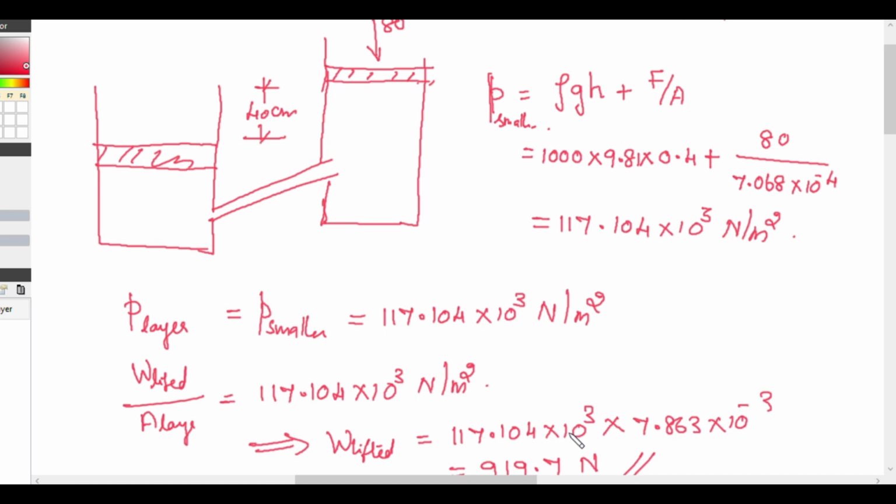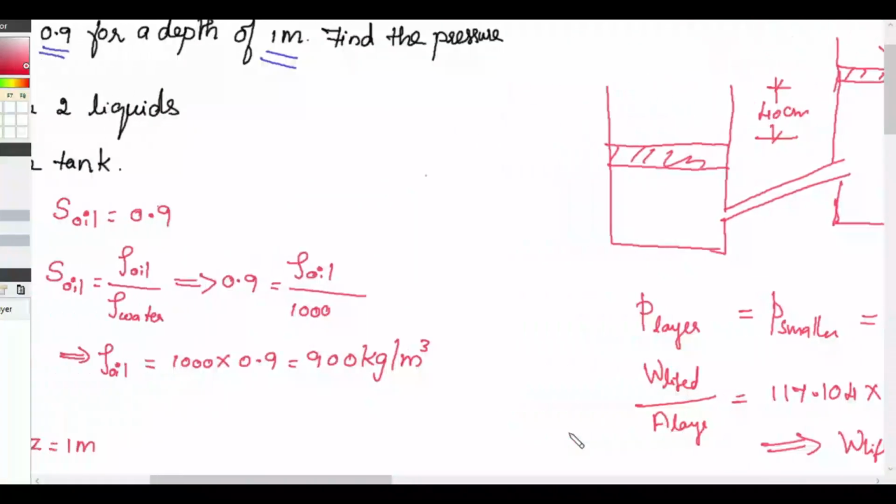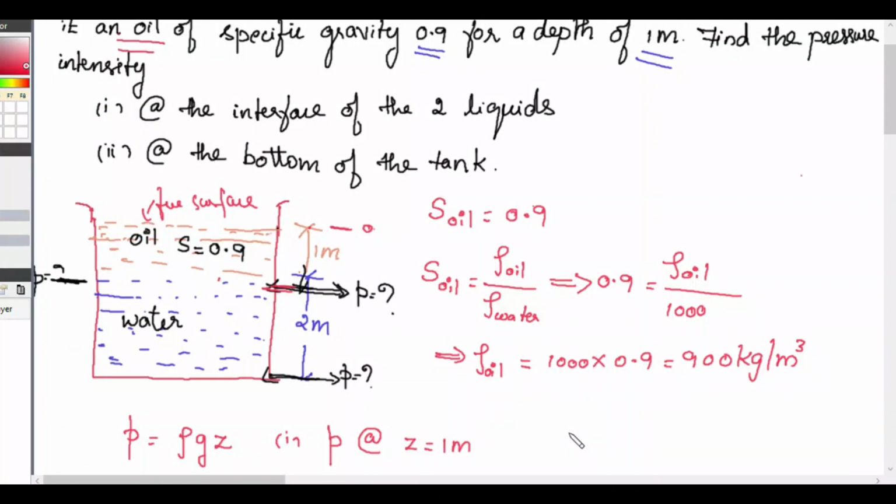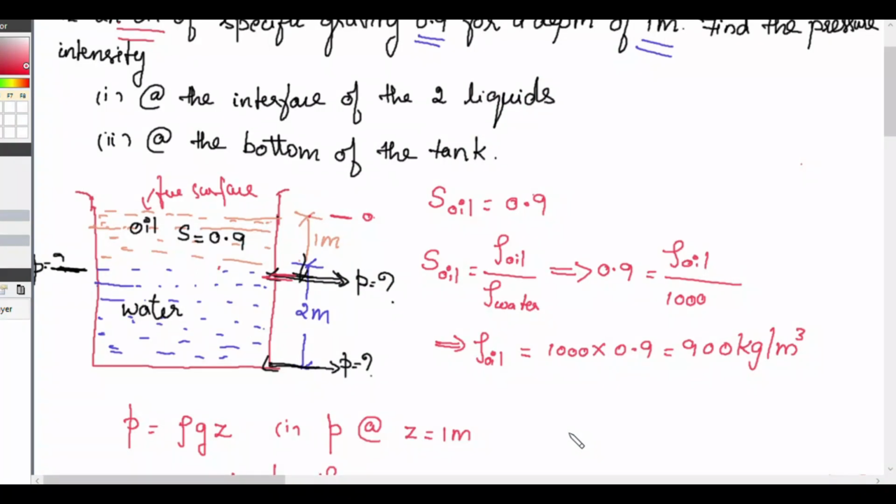Now we will move on to the next portion, the relationship between pressure, which we will see in the next class. In this class we have seen two problems. The first problem was when there are two different types of liquids, how to find the pressure intensity at different heights, using the formula P equal to rho g h.